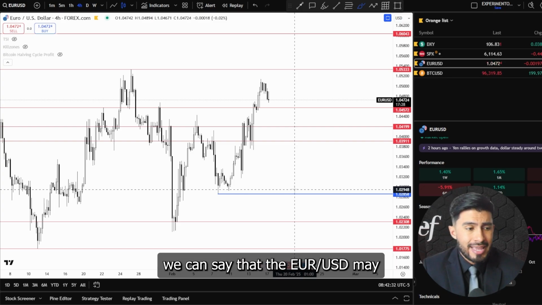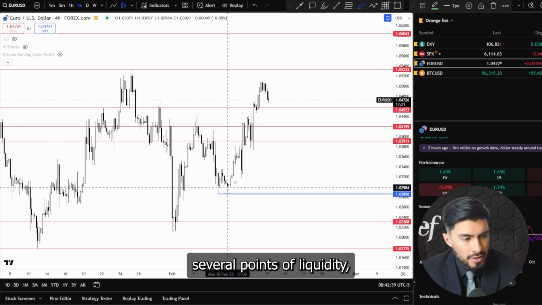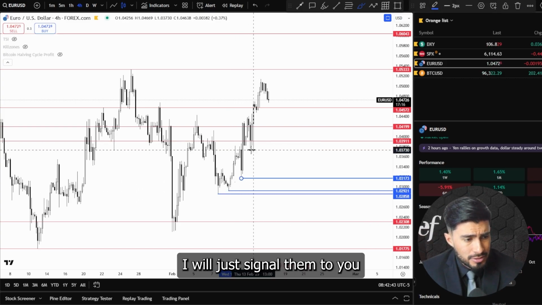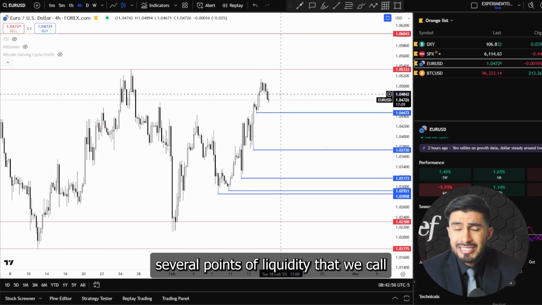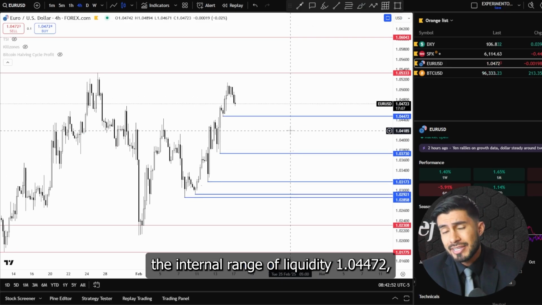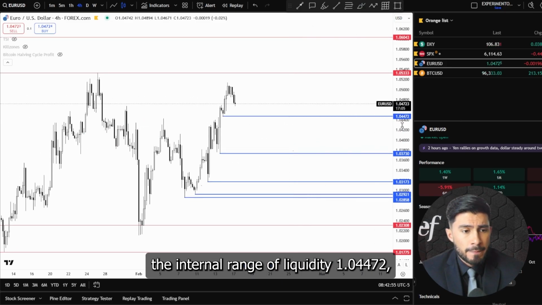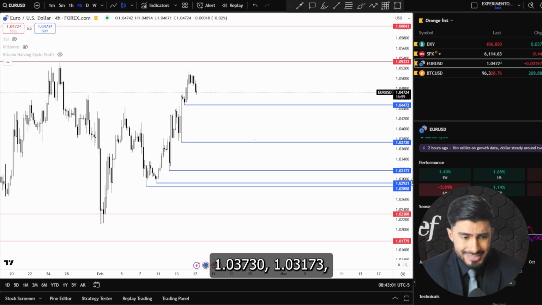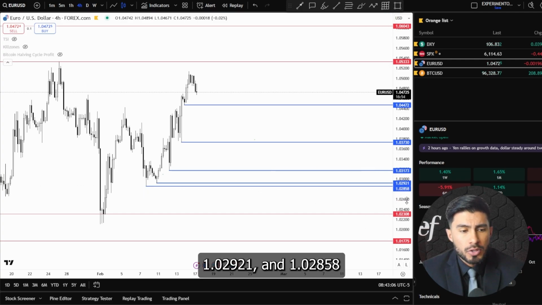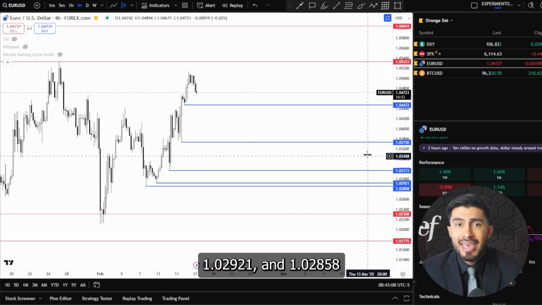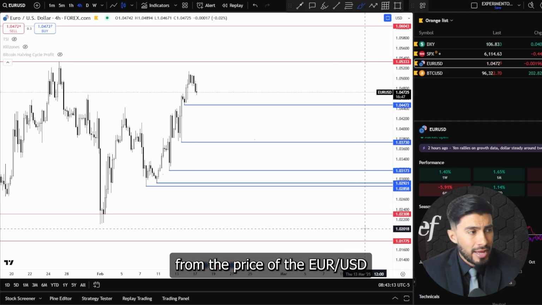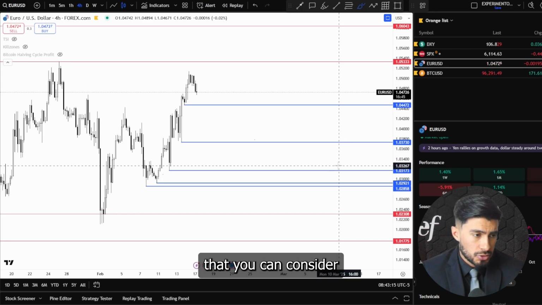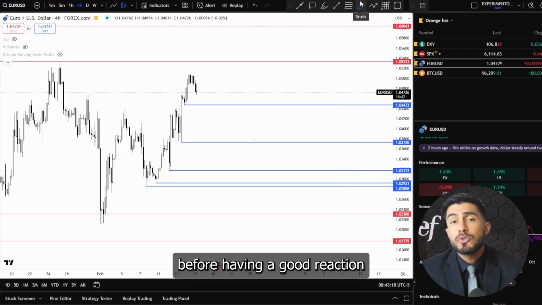we can say that the Euro USD made several points of liquidity, and we have several here. I will just signal them to you. Several points of liquidity that we call the internal range liquidity: 1.04472, 1.03730, 1.03173, 1.02921 and 1.02858. Several points from the price of the Euro USD that you can consider before having a good reaction from